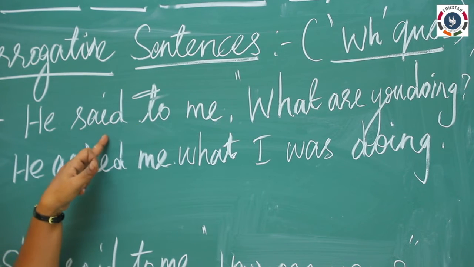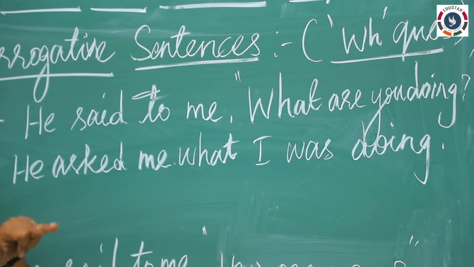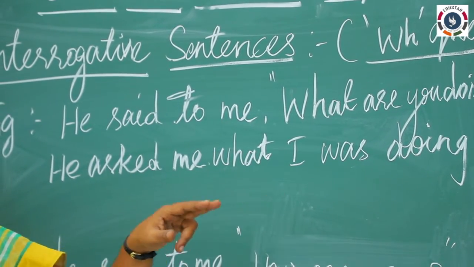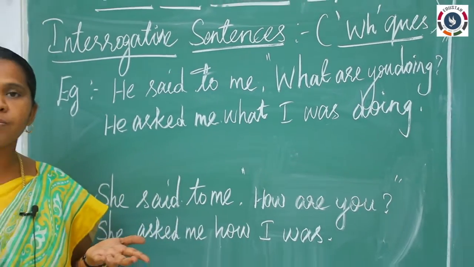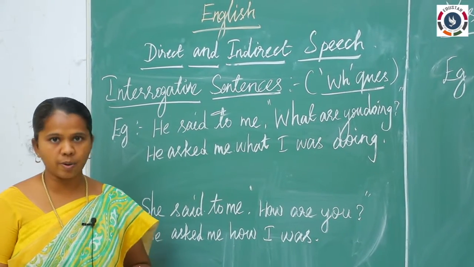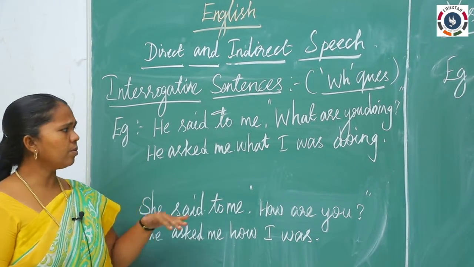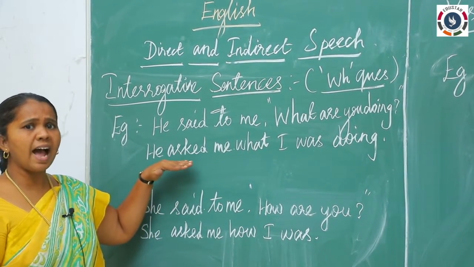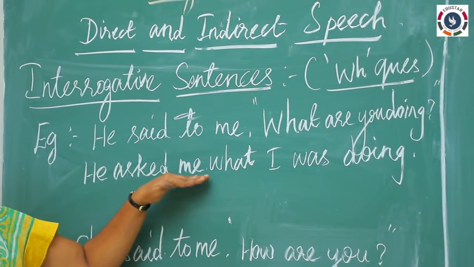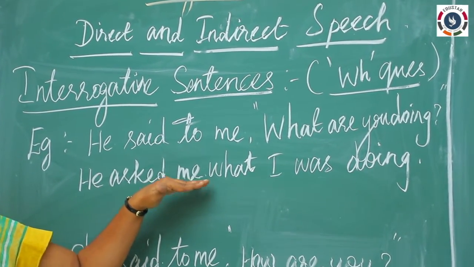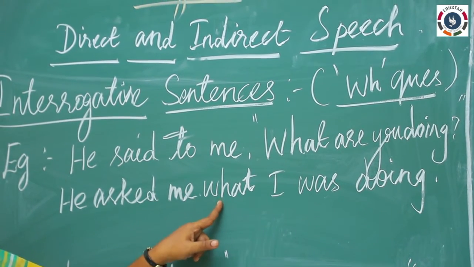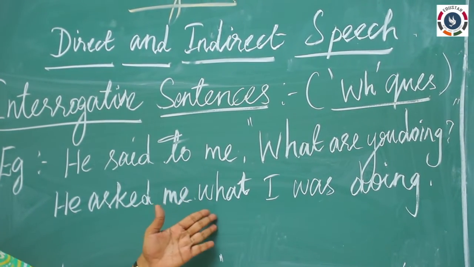So what did I tell earlier? Whether it is said or said to, if it is an interrogative sentence, your reporting verb may be questioned or asked or inquired. So now you can go with the word asked. So he asked me. And what is the conjunctional word I said? If it is a WH question, the same WH word will be used as a conjunction.